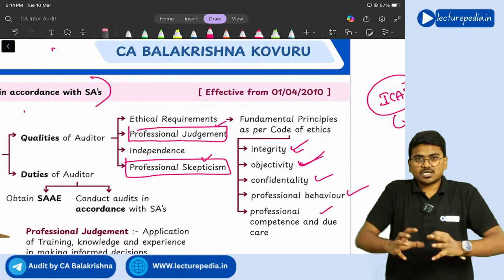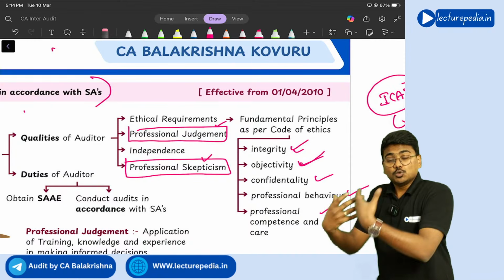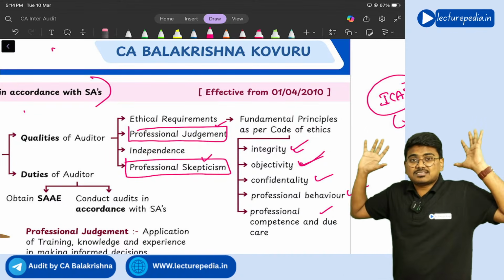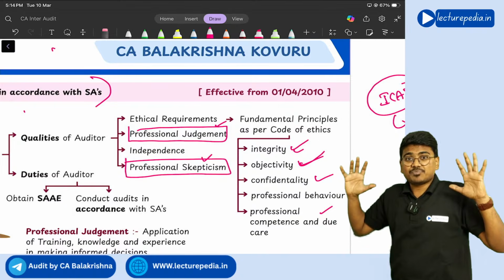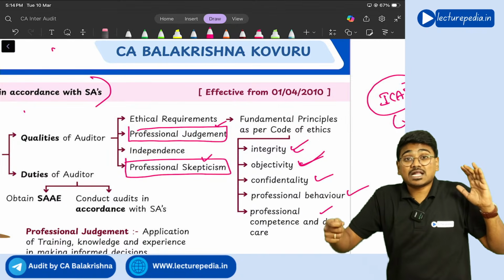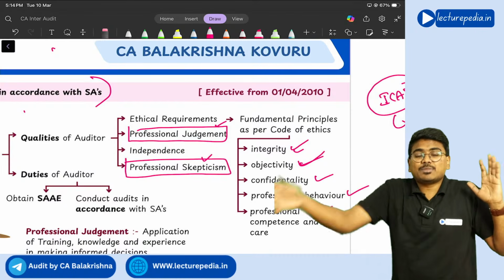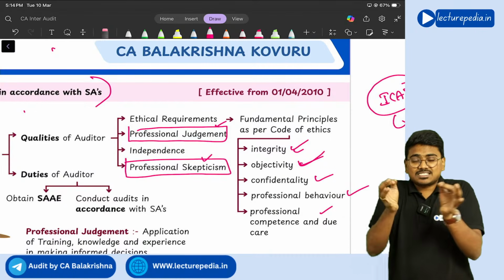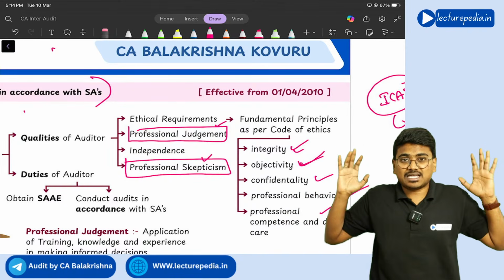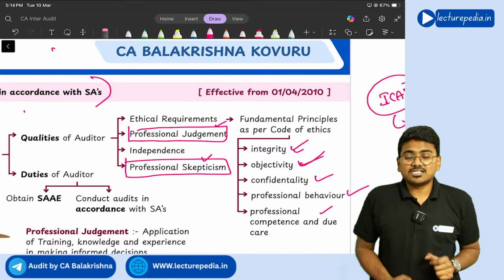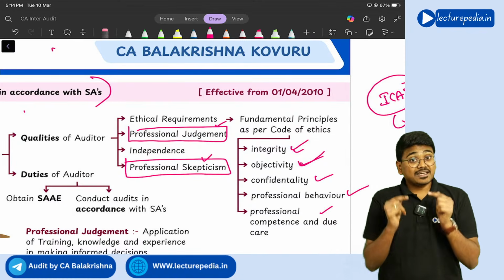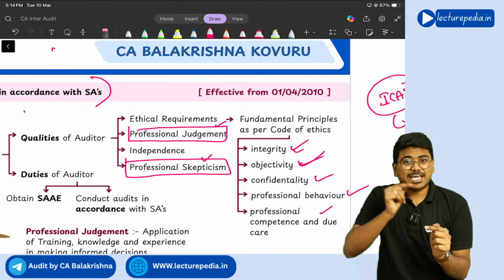After becoming a chartered accountant, when you are doing audit, applying all this experience, expertise, and knowledge for doing the audit and for taking decisions is known as professional judgment. So professional judgment means applying all the knowledge, skill, and expertise for taking a particular decision. Clear?